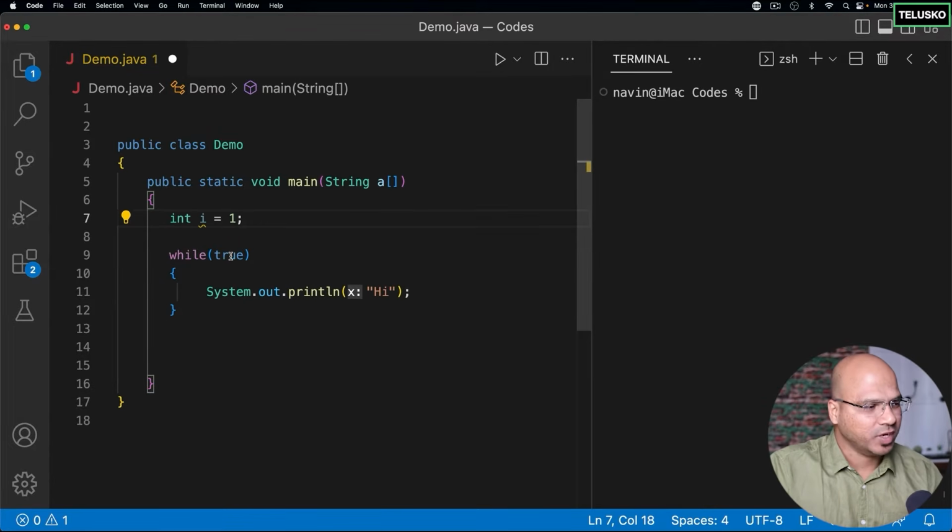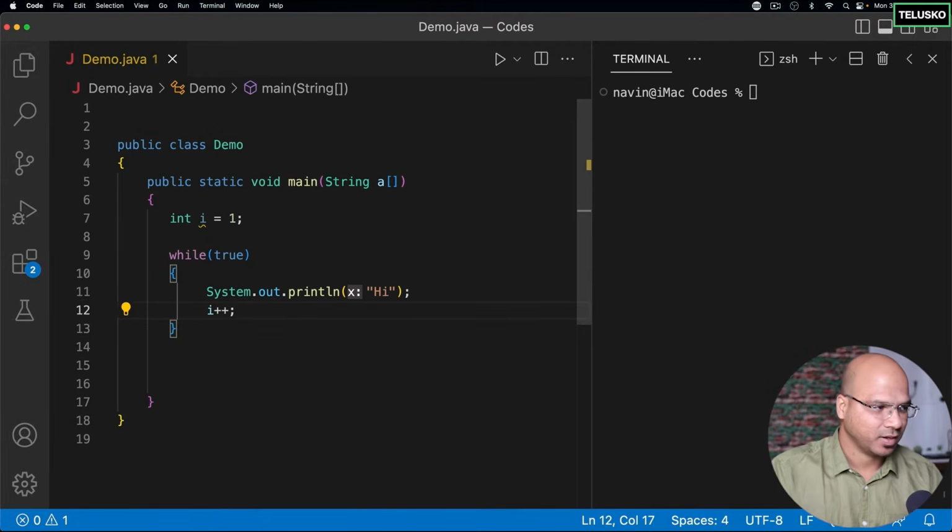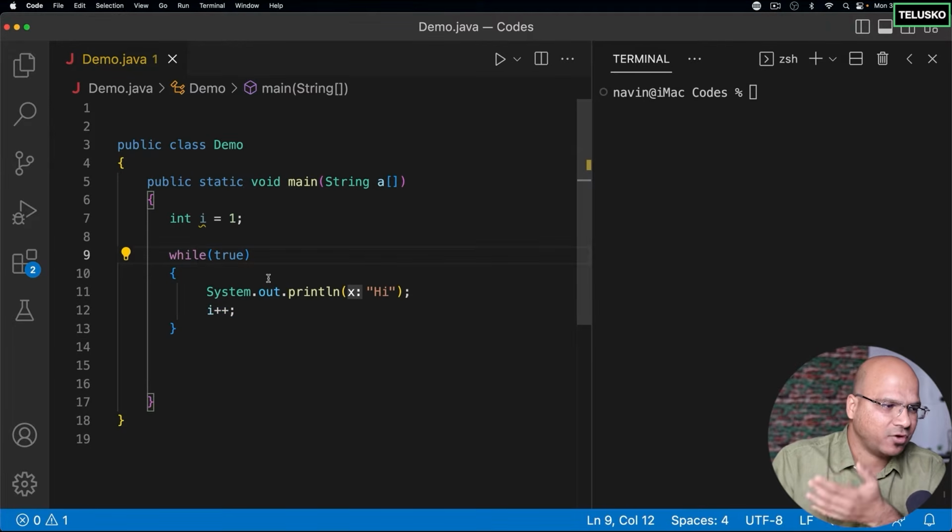Then every time you run this loop, after printing hi, you can increment the value of i. But how do we increment? We have seen that, right? We have the concept of i++. So i++ will simply increment the value of i. Okay, that makes sense. And how do I check for the condition? It makes sense now because i is 1 and every time you run this loop, the i value will increase, right? So if you run this while for, let's say, 5 times, it will increment the value of i.